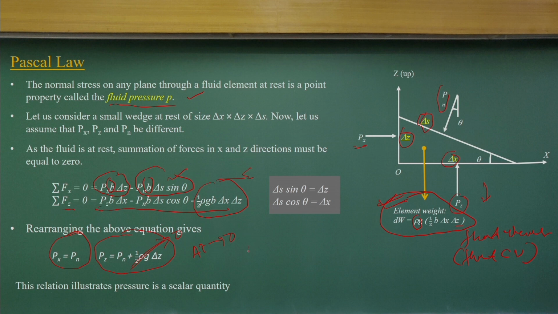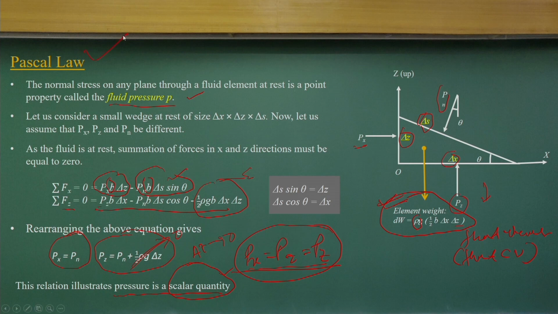So, what will we get? Px and Pz are equal to Pn. That means the pressure in the x direction, the z direction, and any direction normal to the surface will be the same. That is Pascal's law. And since pressure is the same in all directions, we can consider pressure a scalar quantity, and that is what is demonstrated by Pascal's law.